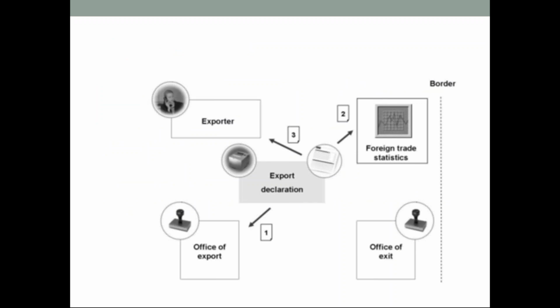The first step is at the office of export. At the office of export, you have to report that I am sending this material to this particular country. Then there will be some statistical department based on the countries. For example, the EU has a statistical department, but not all countries have this. The declarations you submitted to the export office will be monitored by the statistical offices or the customs authorities. Then they will give you a seal as office of exit, which means they allow this shipment to start.